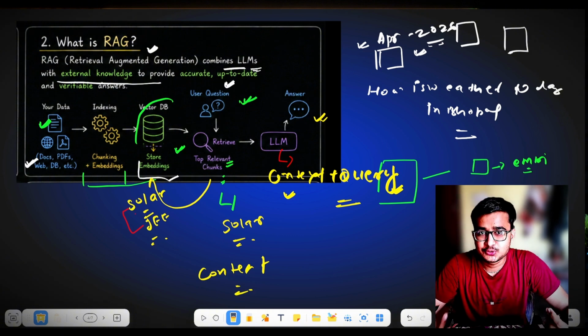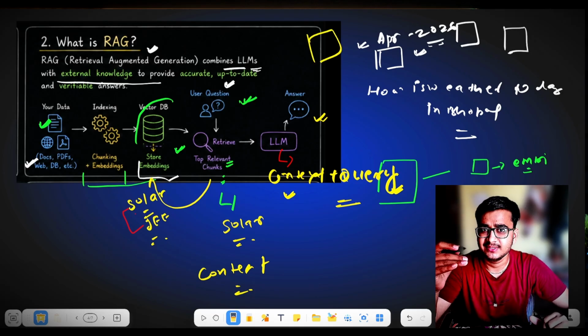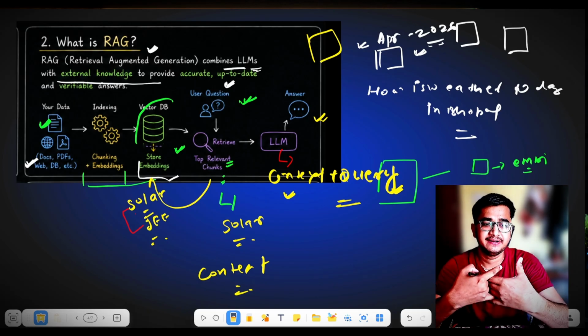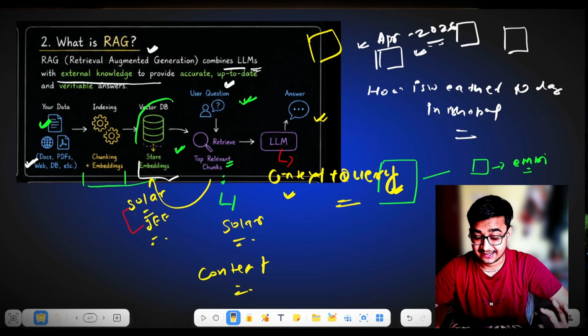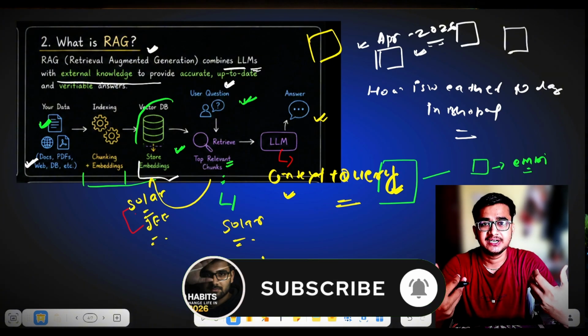So RAG is used to provide answers related to the context. Here you can provide your company database, like: this is my company, these are my sales, I want answers from that. You will get that in these RAG generated outputs. Okay, so this is RAG. I hope you get a clear understanding. If not, just rewatch this part of the video because it is important to understand RAG.